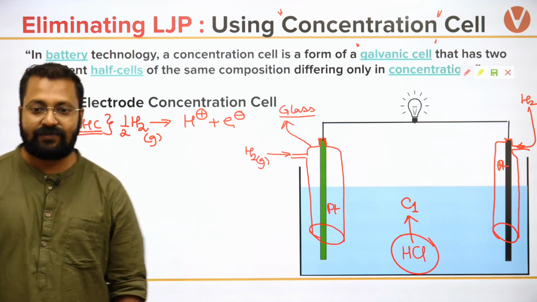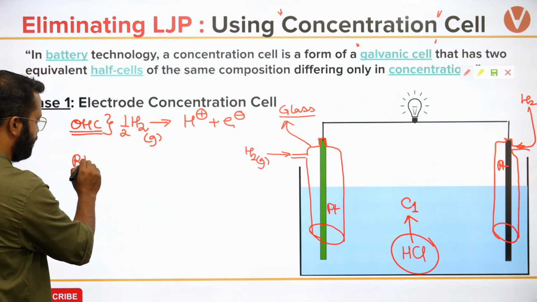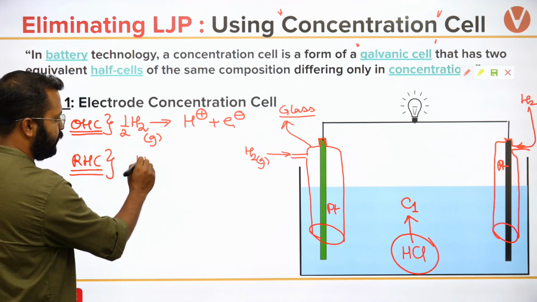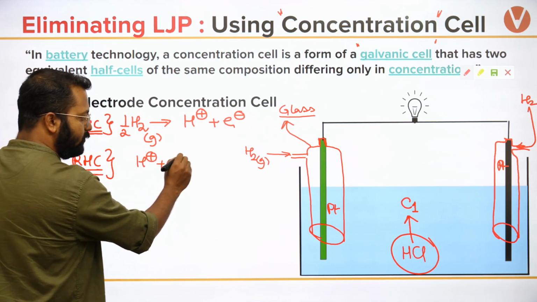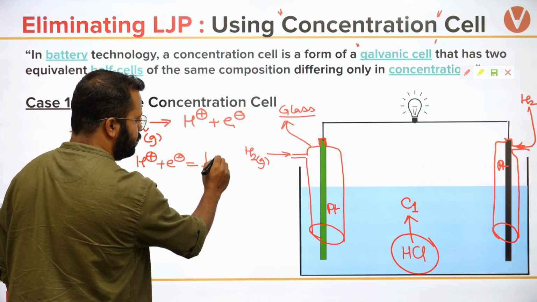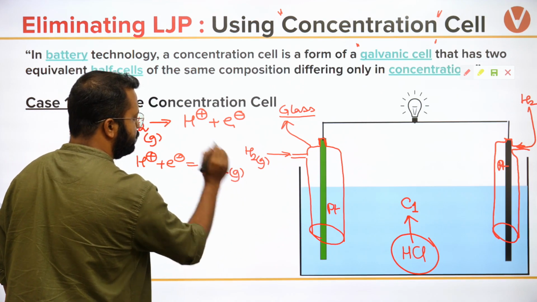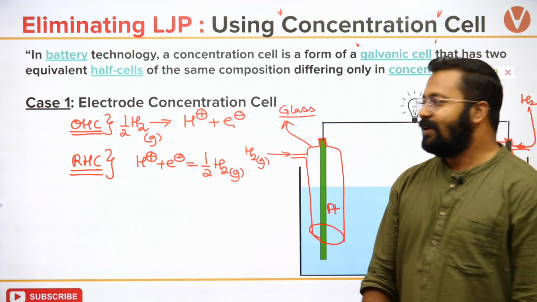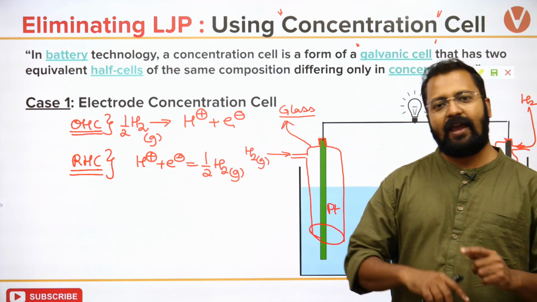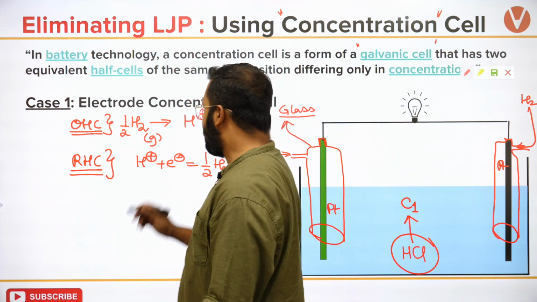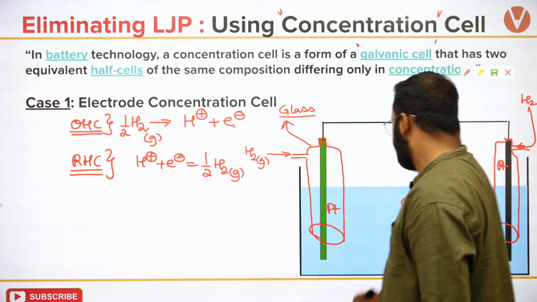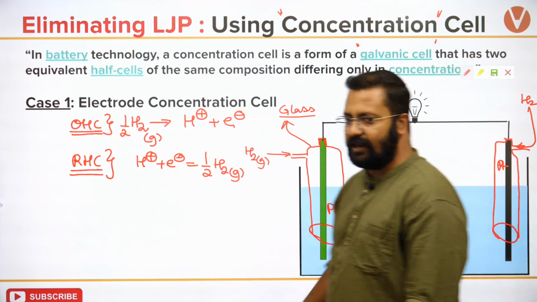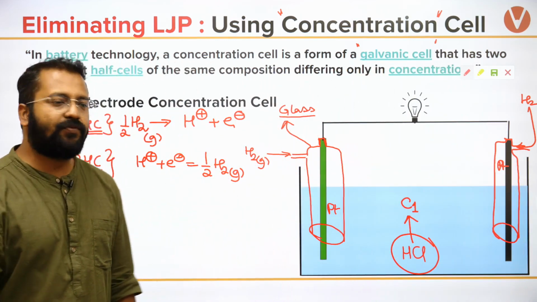In the reduction half cell, what should happen? What will happen in the reduction half cell? H plus will take up an electron and will change into half H2 gas. Okay? But one thing is different and something is common. You can see that this H plus is coming from HCl.